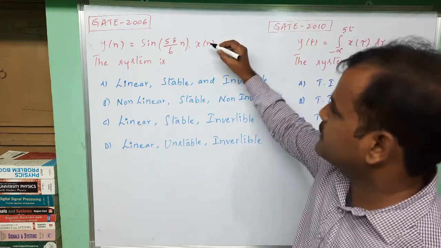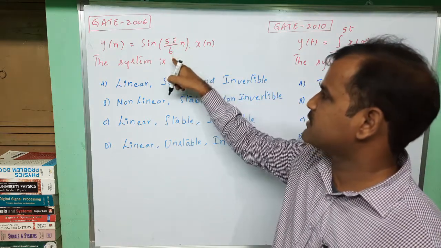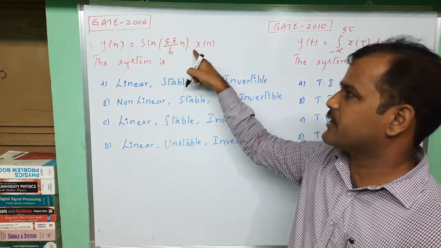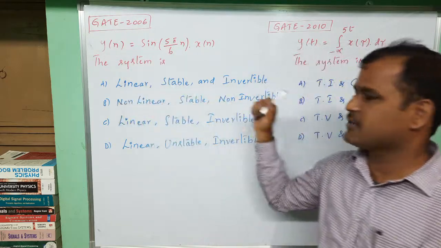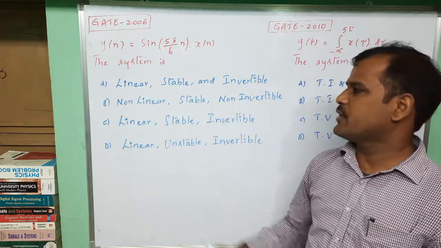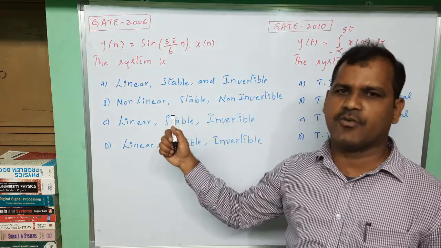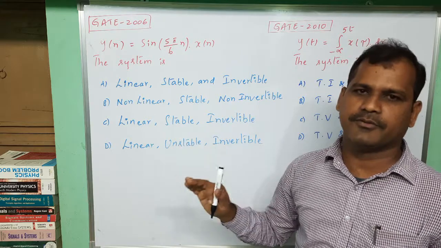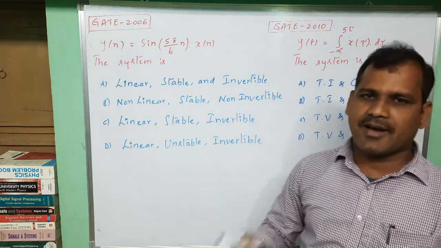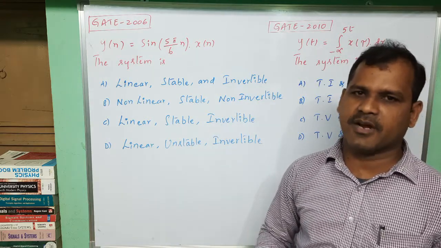The first question is sine of 5 pi by 6 n multiplied by x of n, a GATE 2006 question. This system belongs to which of these three classifications? Before determining the classifications, I suggest you watch my GATE practice example videos before the GATE previous problem videos. Anyhow, I will recall the observation points while determining the system classifications.